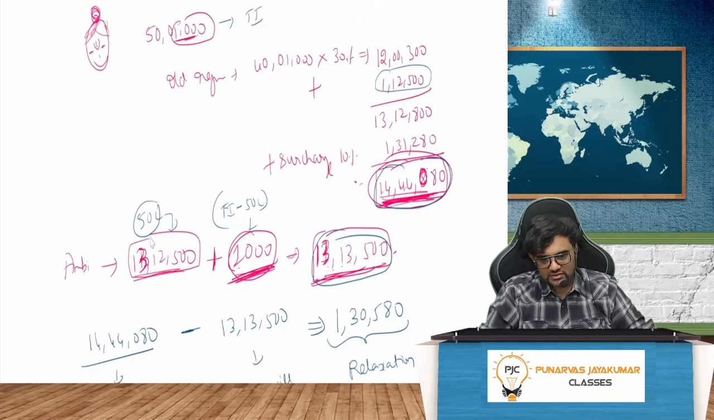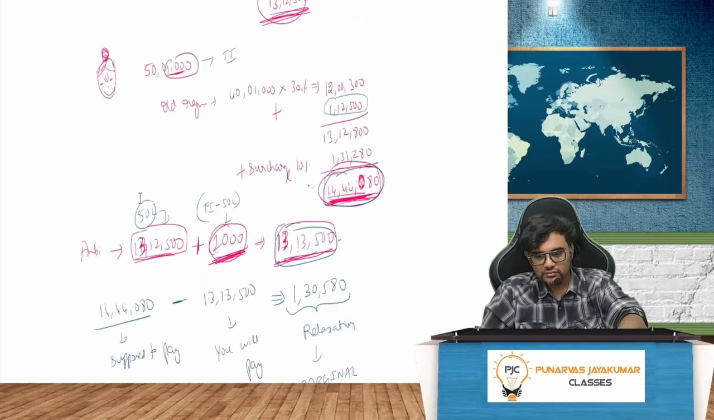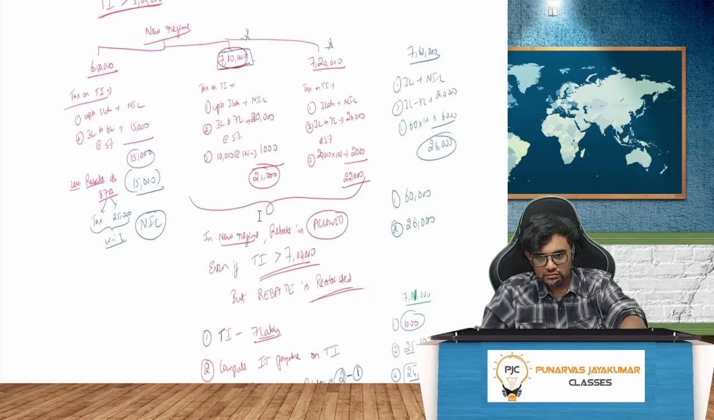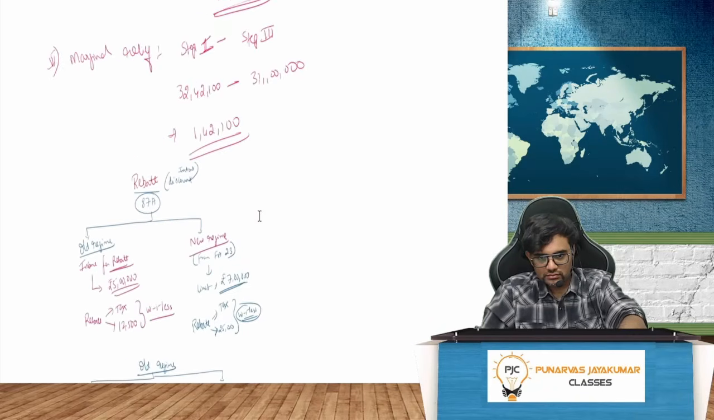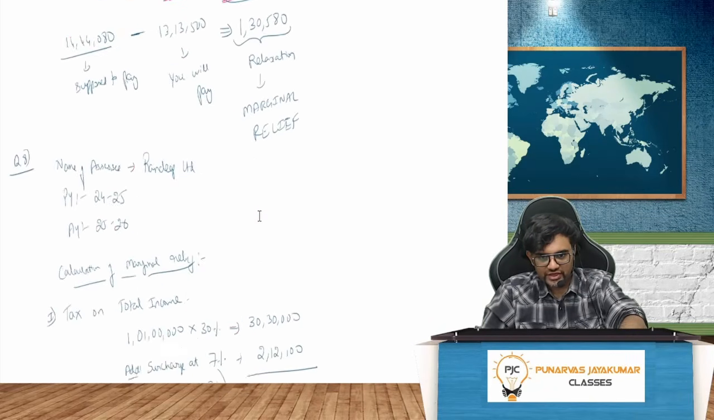So what is this one? This is the tax on where the surcharge limit shifts. What is that? 50 lakh. What is 1000 rupees? It is the total income minus 50 lakh. And then 13 lakh 13,500 is the ultimate amount that I will be paying. Whatever I am supposed to pay, 14 lakh 4480 minus whatever I will pay will be the marginal relief. Everybody with me on this, yes or no? Yes or no, my dear friends?